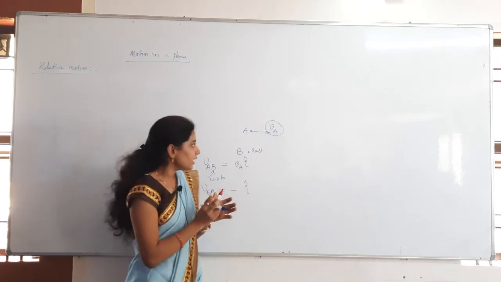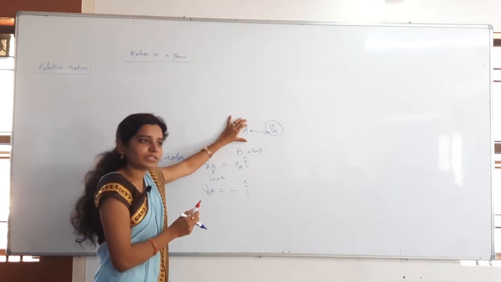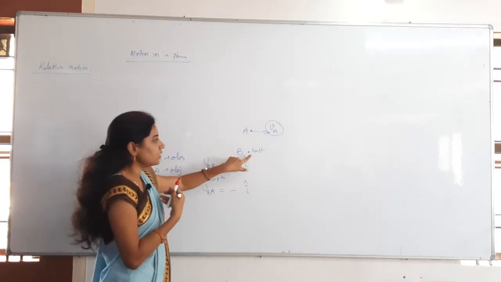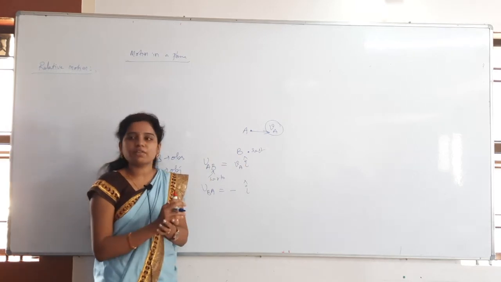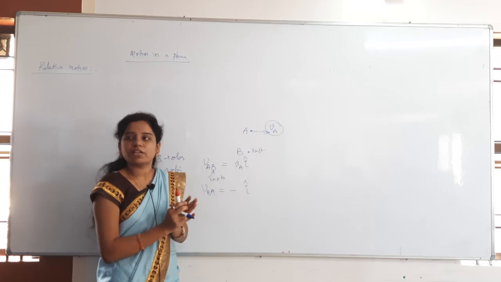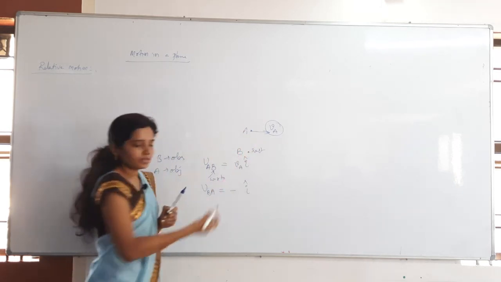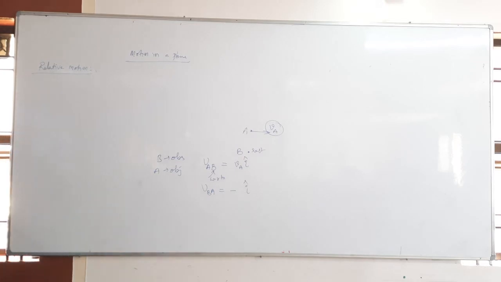Understand, right? So here A is describing. What is A describing? A is describing that I am at rest, B is moving. But who will give the velocity for B? A only. The same velocity we will assume. I want to stop A. So what do I have to do? I have to apply the same velocity in the opposite direction.